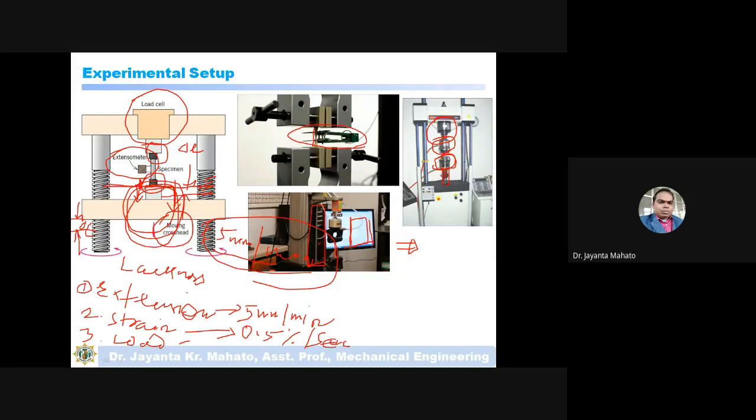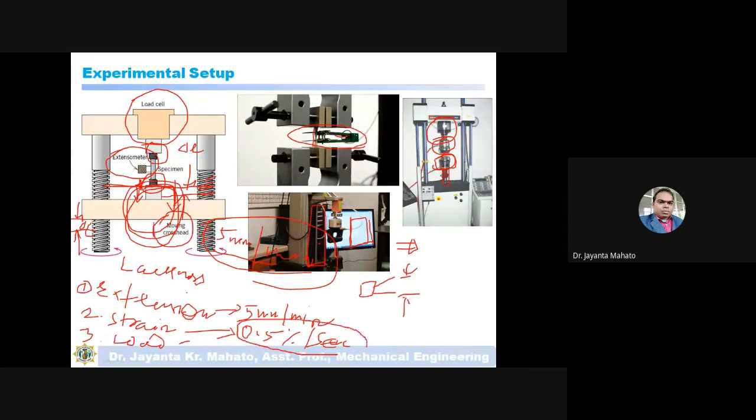The opening of this, means there are two mouths. I think you can see that in this extensometer. Suppose this is the extensometer. So this extensometer has two mouths like this, and these two mouths will open actually. You can control this opening of the two mouths.